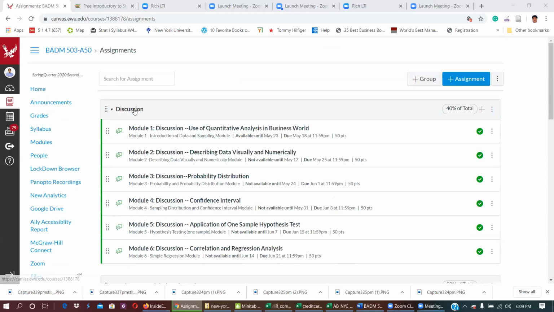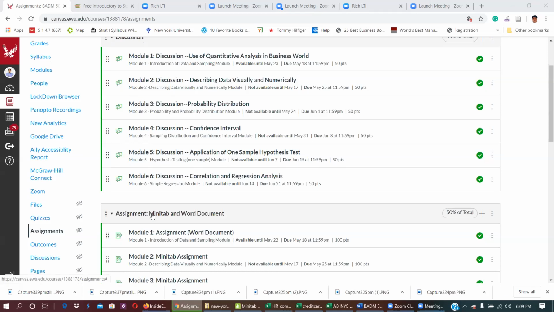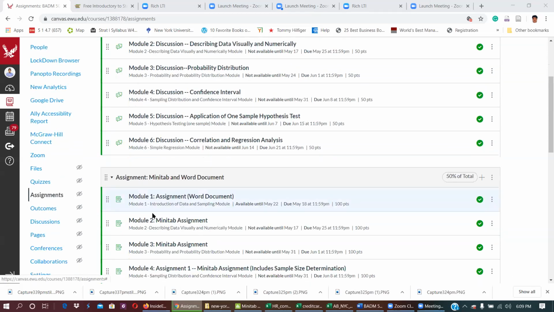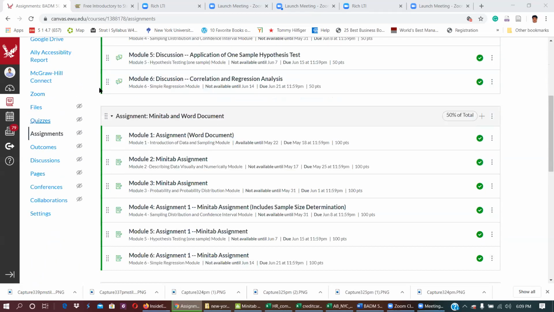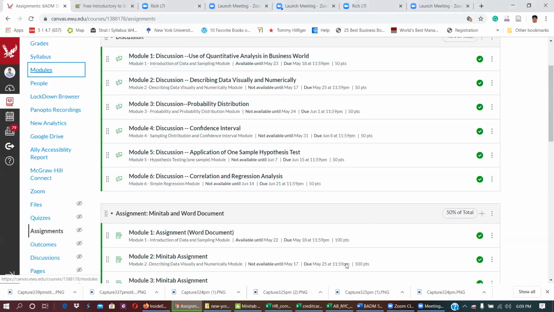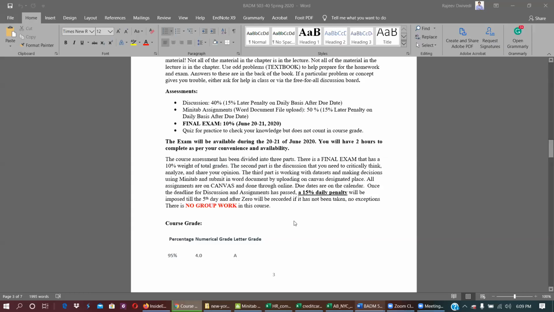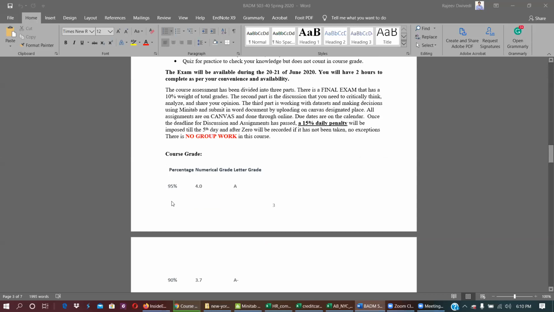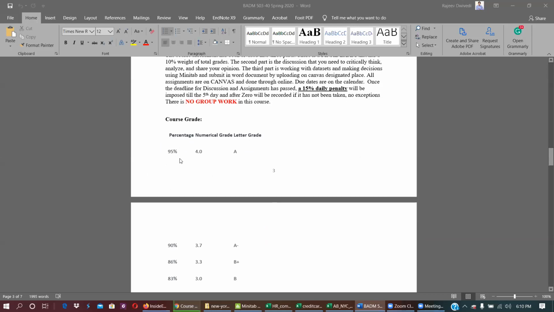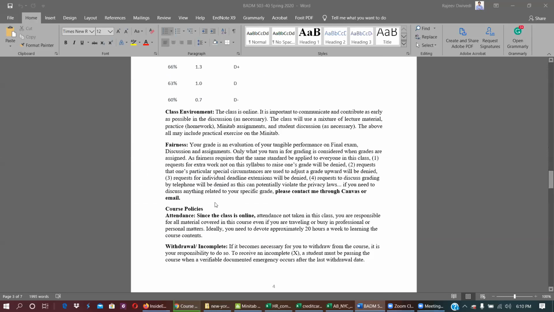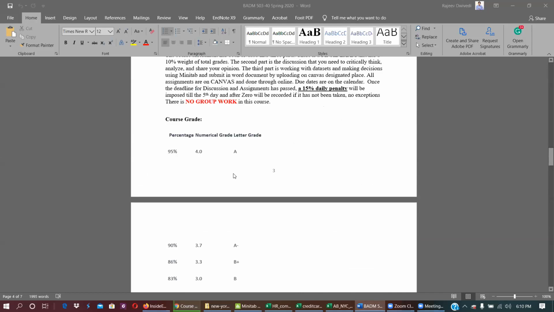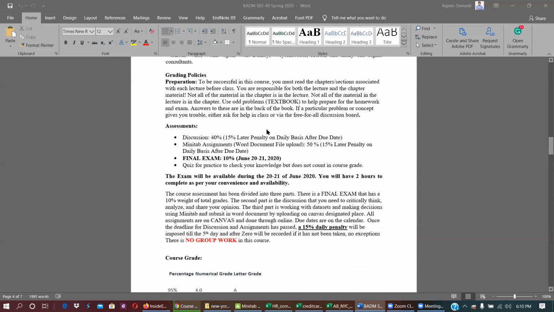So the assessment will be based on discussion, the Minitab assignments, and the final exam. This is universally the same in Eastern Washington University, so I don't need to explain about this. There's also one thing, a 15% penalty.